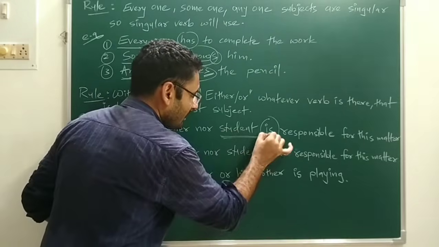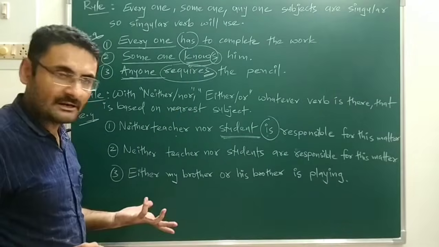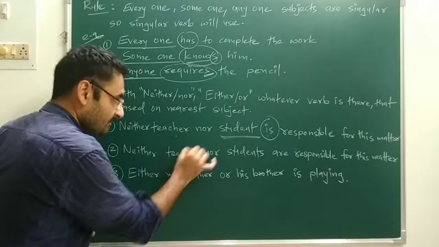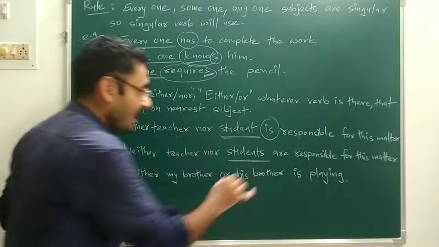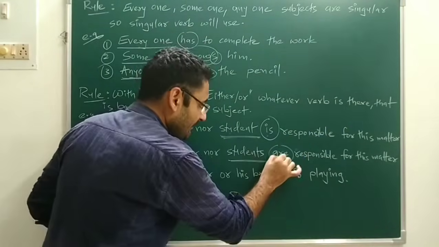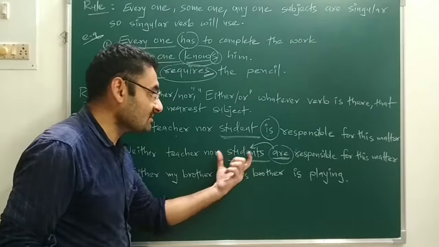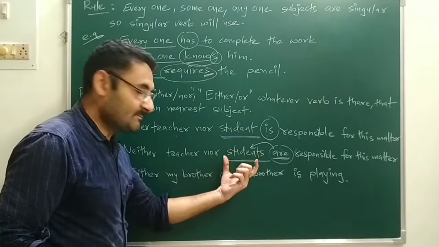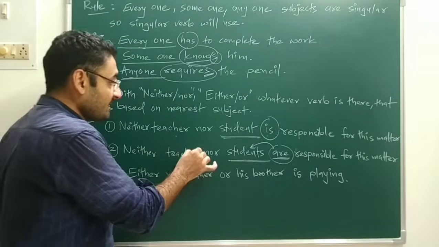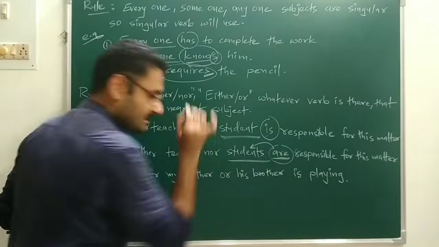So the nearest subject is what? With that verb, student. That subject is in singular form, so the verb is also in the form of singular. Okay, we will try to understand that sentence in more detail. Neither teacher nor students are responsible for this matter. According to this rule, whatever verb is there is based on the nearest subject. So the nearest subject is what? Students. Students is plural, so the verb is also plural. But if the sentence is like neither teachers nor student, then also is will come. So the verb is based on the nearest subject.